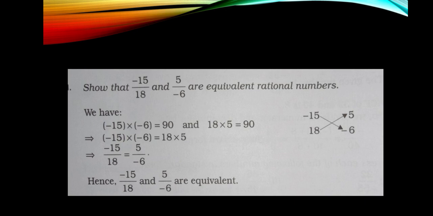The example is shown here. Minus 15 by 18 and 5 by minus 6. Let us check whether they are equivalent. Cross multiply. While cross multiplying, we get the same product, 90 and 90. Therefore, we can say the given two fractions are equivalent rational numbers. Here they are rational numbers because the numerators and the denominators are integers, and the given two rational numbers are equivalent because when we cross multiply them, we get the same product.